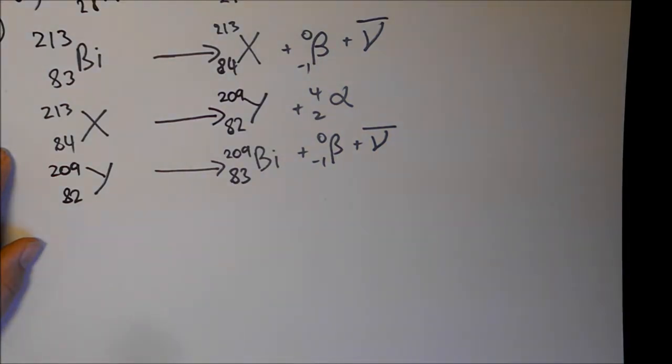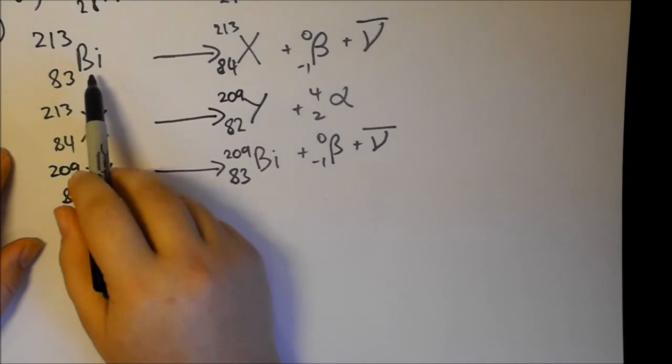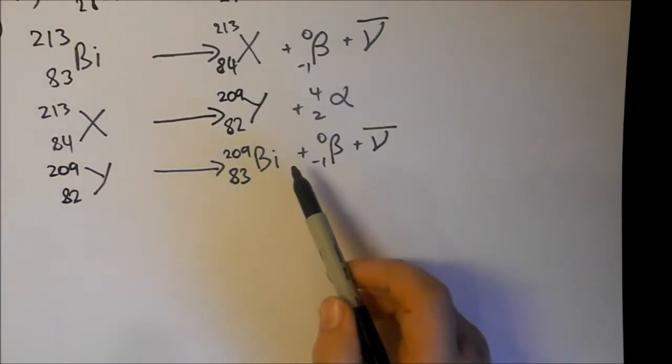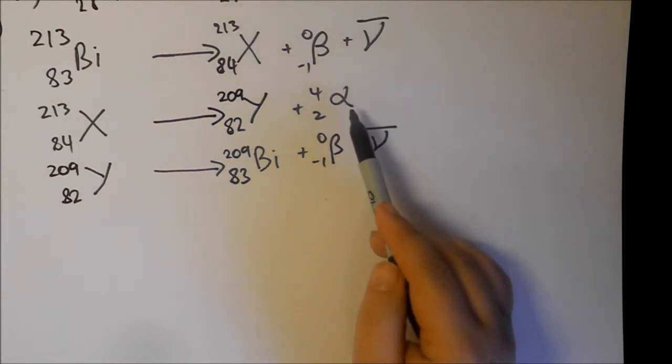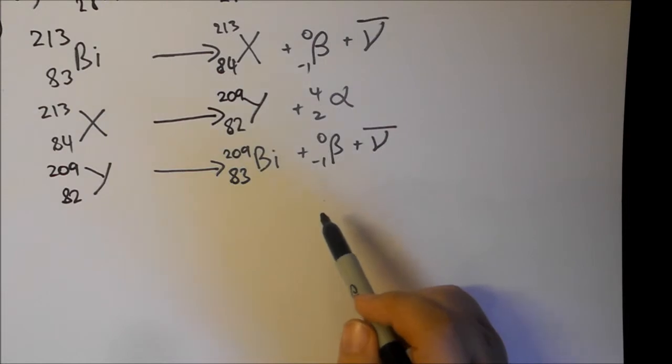So you can see that the radioactive decay is actually giving us bismuth again, but a different isotope. This was bismuth 213, this will be bismuth 209. So a radioactive decay of beta, then alpha, then beta has ended up giving us bismuth again, but a different isotope that's, as the book says, more stable.